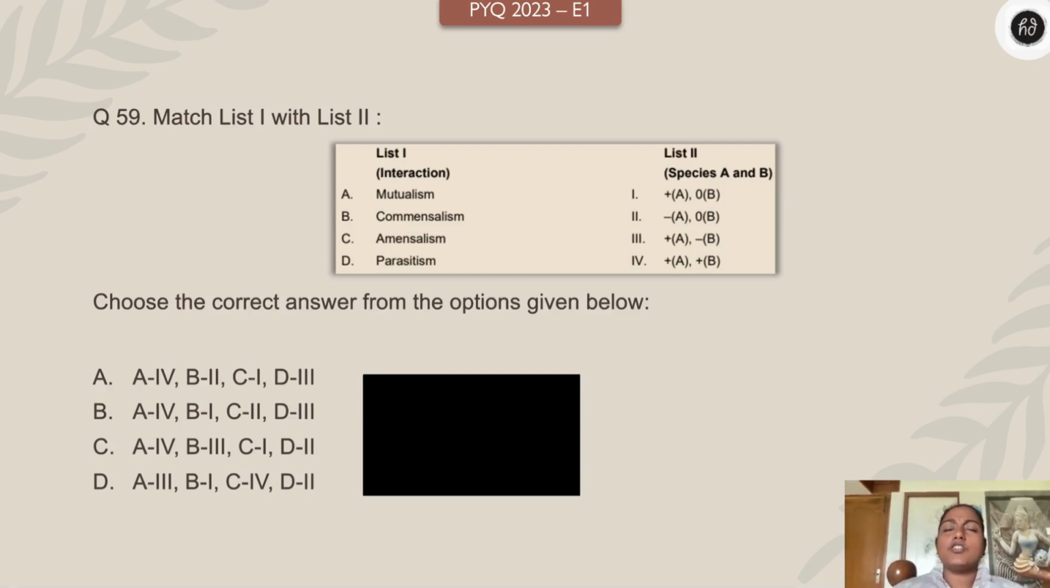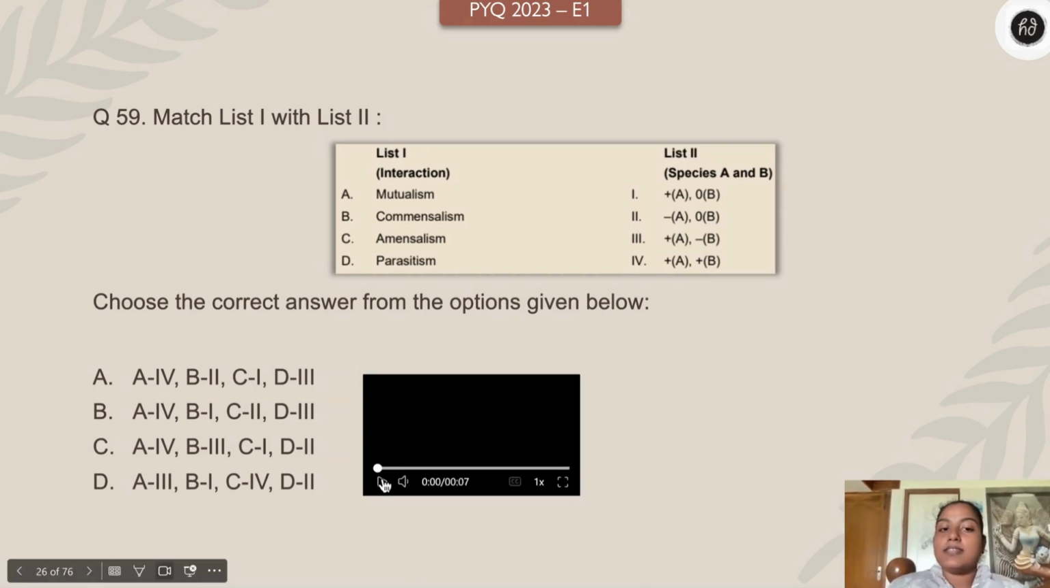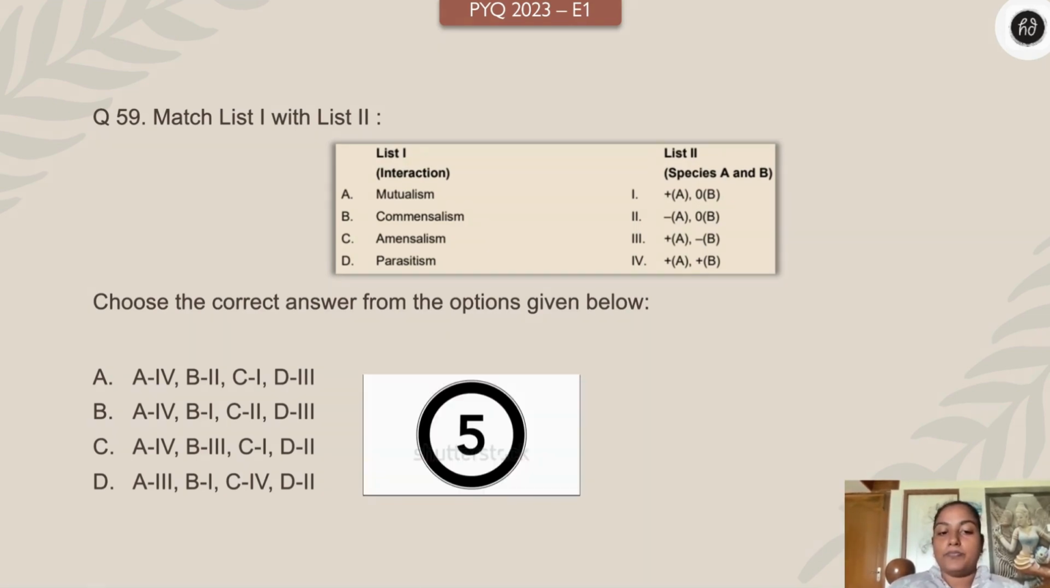Now, finally, the last one, match list 1 and list 2. Children, match the following assertion reason based questions are most frequently asked, right? So keep that in your mind. List 1: mutualism, commensalism, amensalism, parasitism. And list 2, you can see: +A +B, +A 0B, -A 0B, +A -B. So you have to basically match it, okay, with the interactions, okay. What happens to species A and species B in the respective interaction system. So you have to pick the right answer. Your time starts 3, 2, 1 right now.